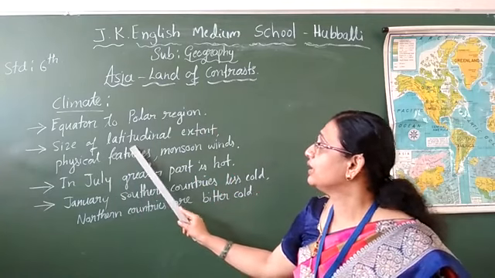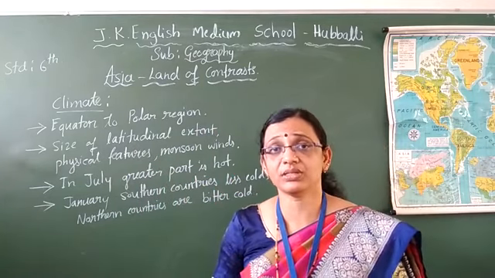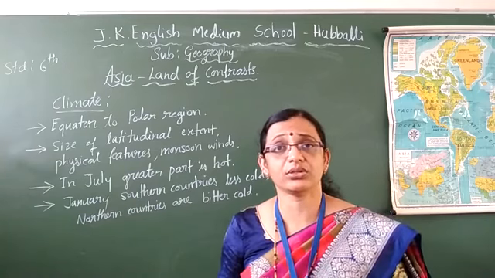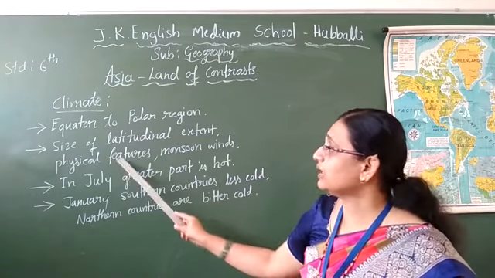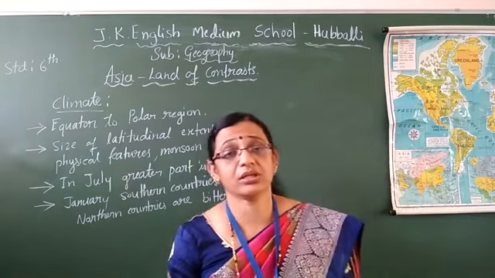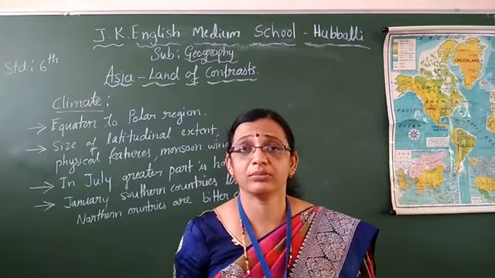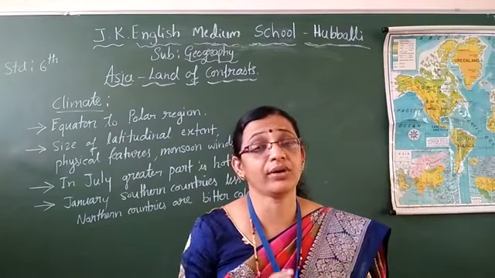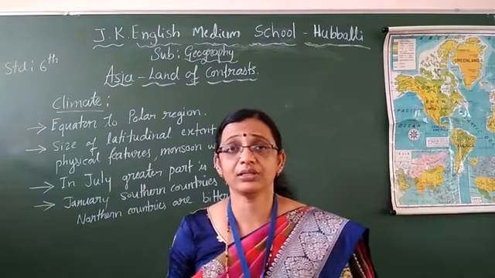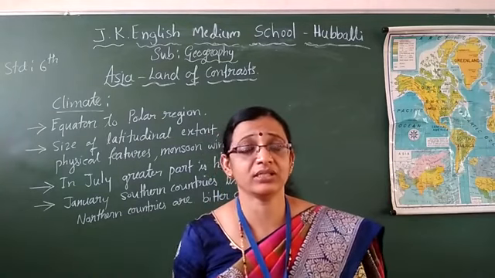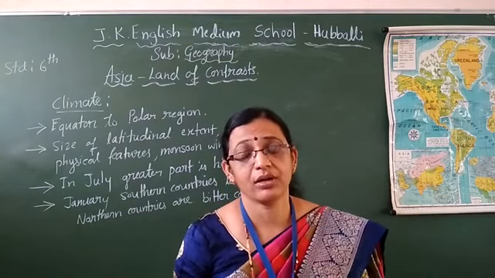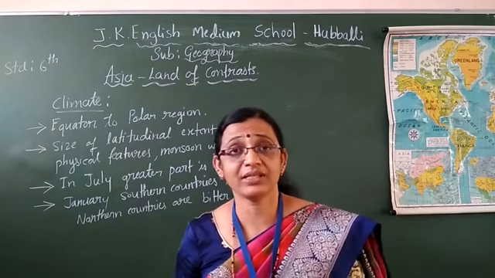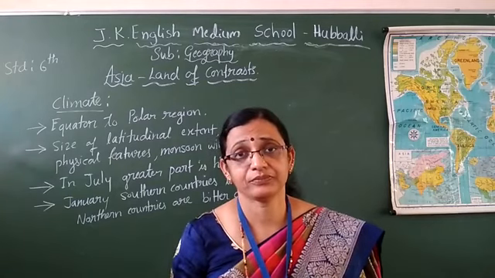That is the size of the latitudinal extent. How much the latitude is passing, according to that it has an influence on the climate. Then physical features. Physical features means what, children? Rivers, desert, forest, mountain. These all influence the climate. Climate will be according to these physical features. For example, if a desert is nearby, what type of climate will be there? Hot climate. Rainfall is very less. If a river is there, you will get pleasing weather.